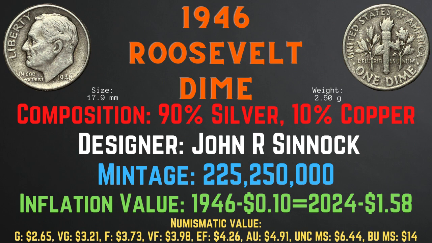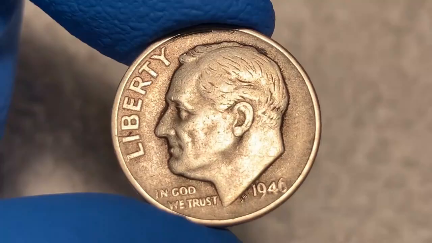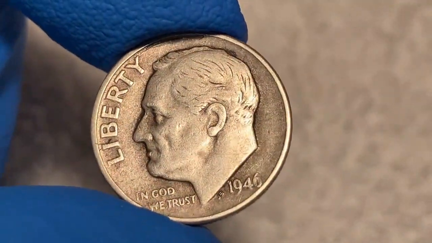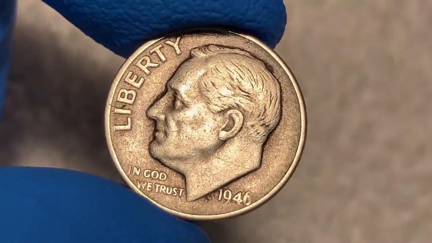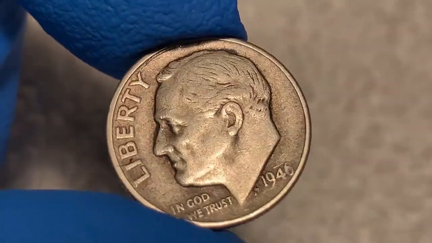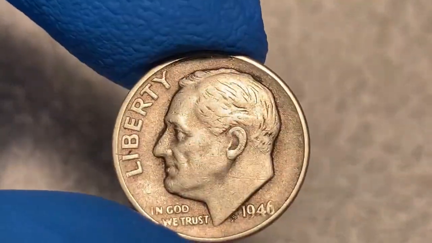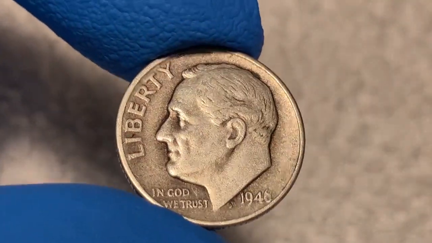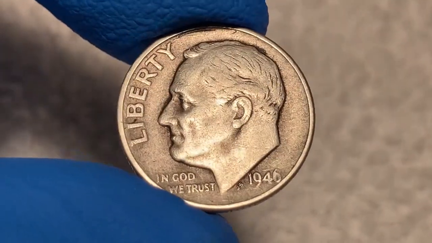Now let's take a closer look at the 1946 Roosevelt dime from my collection. So, as we take a look at this 1946 Roosevelt dime, we can see that it has some wear, although the words are quite clear. In God We Trust, we can read that, as well as the date and Liberty along the rim. Some of the details have been worn off. It does not have much of a luster there.